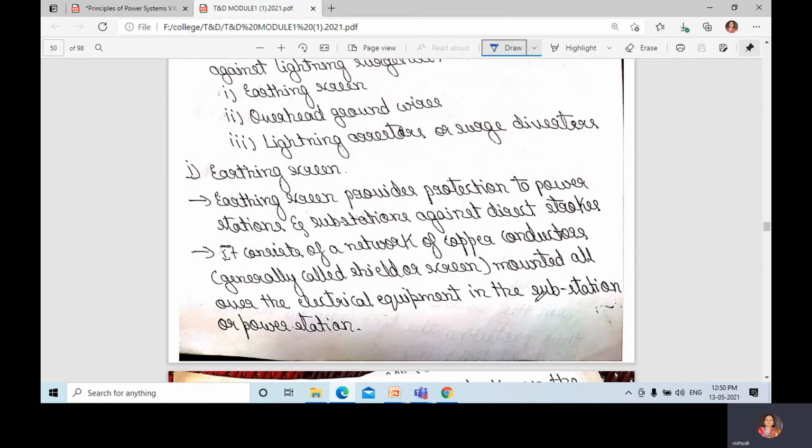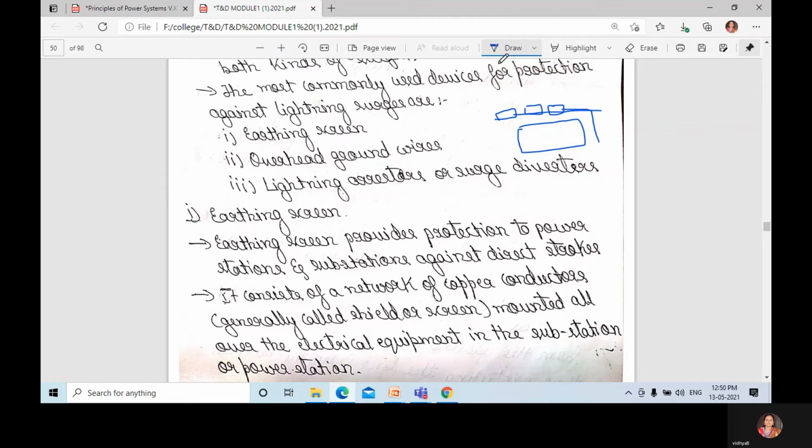First, the earthing screen. Earthing screen means, for example, here some equipment is there in a substation. Copper wire is connected over it, and it is connected to a connection for earth. Whatever lightning occurs, it will fall on this wire. This is copper.